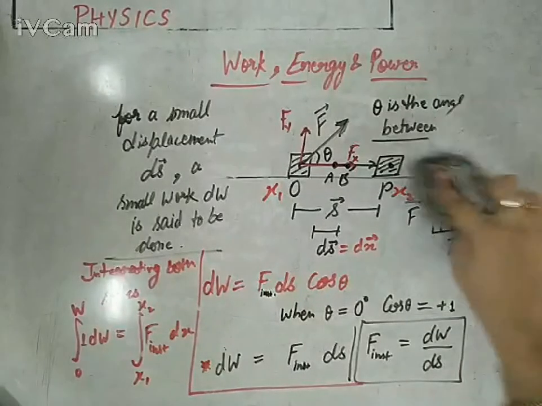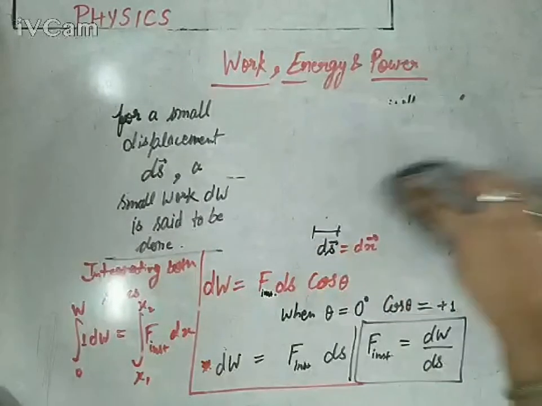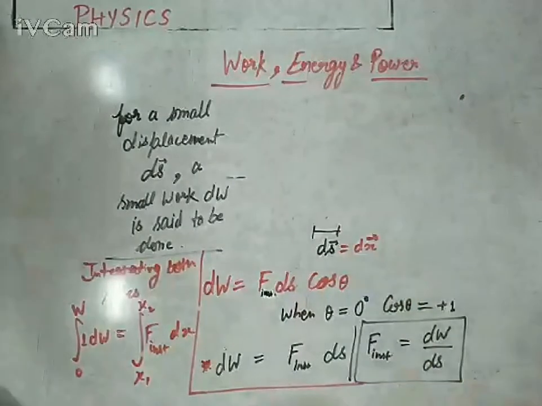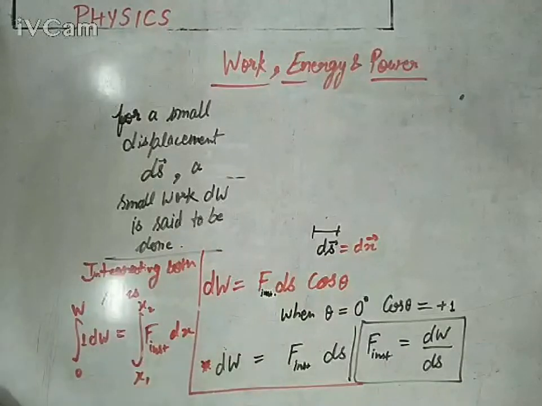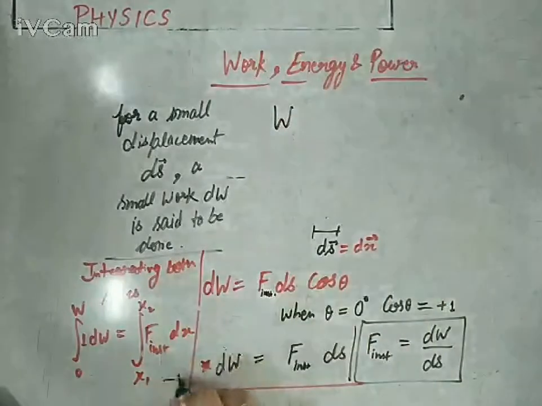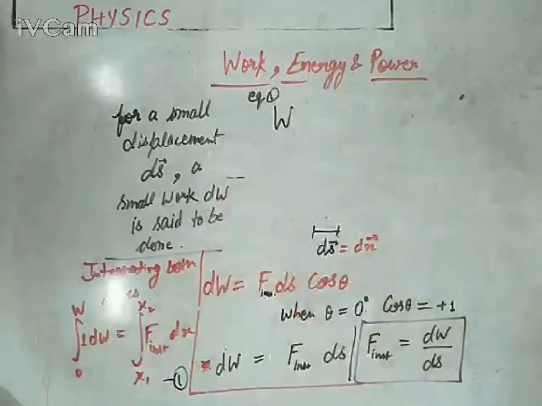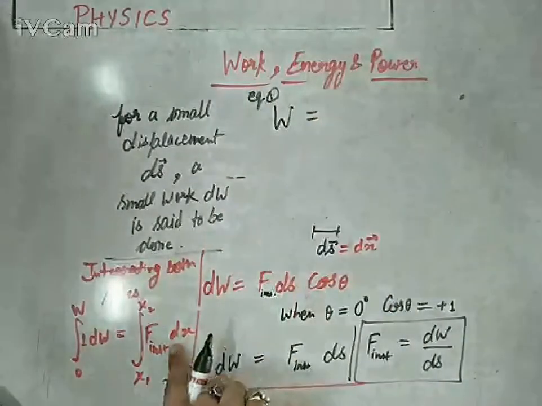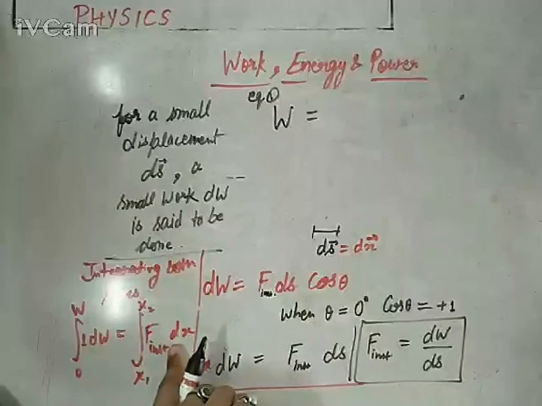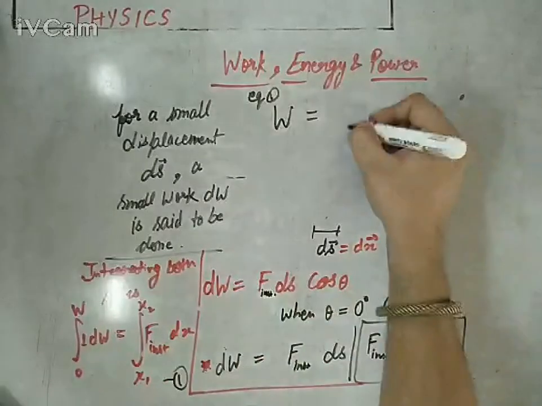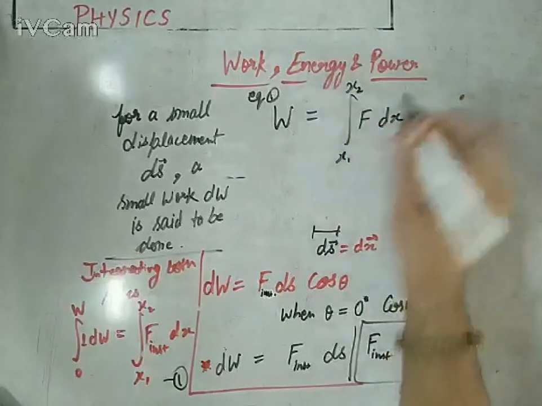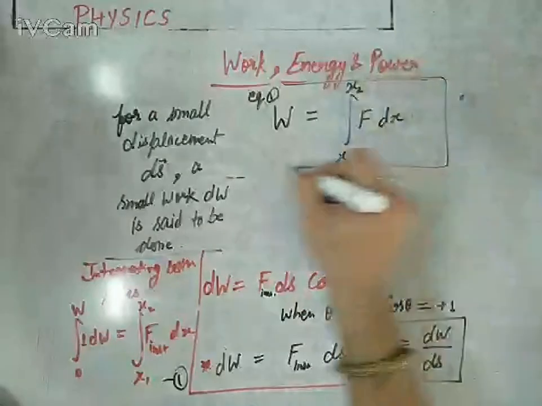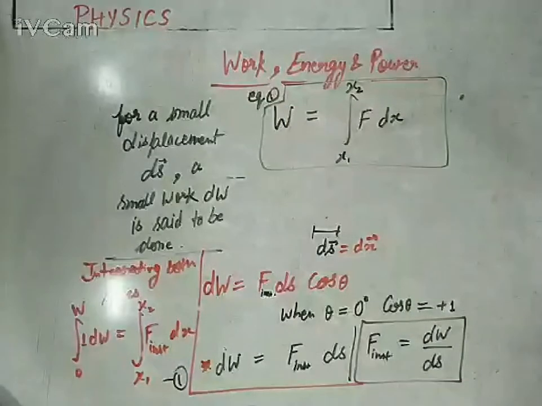Now you can even modify this whole thing, like integration of dW is simply W, because it is being done with respect to W. So it will become W. Let's say this is equation first. W equals the integral. Now you can't assume force as a constant because we are talking about a variable force which is dependent on position. So this is the blueprint, x1 to x2, F dx. This is a blueprint for calculating work done in the given range of position. So this is called the calculus form.